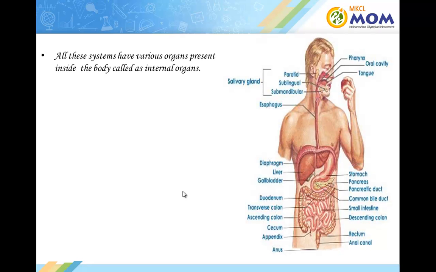All these systems have various organs present inside the body called internal organs.